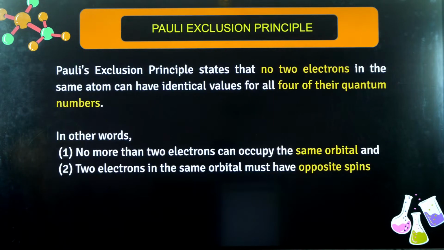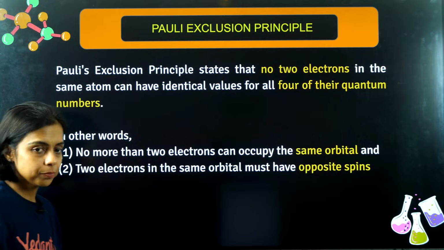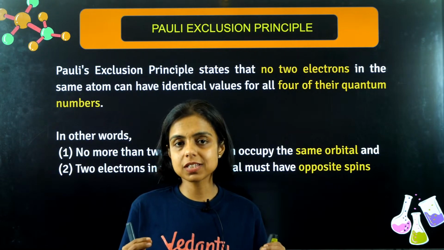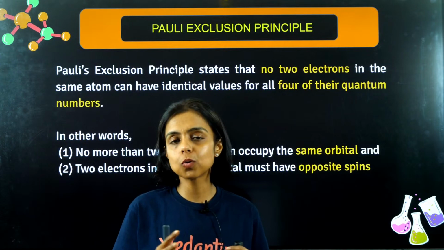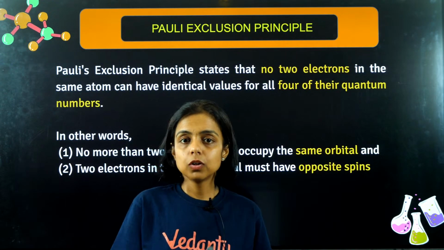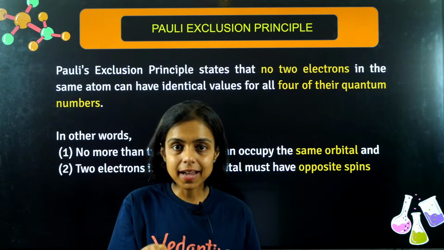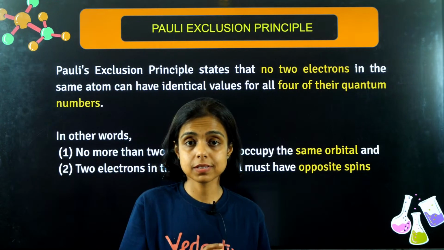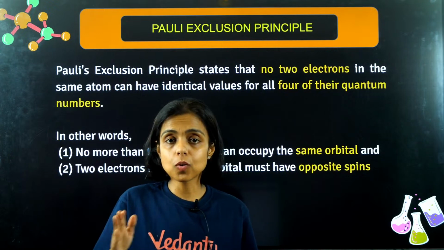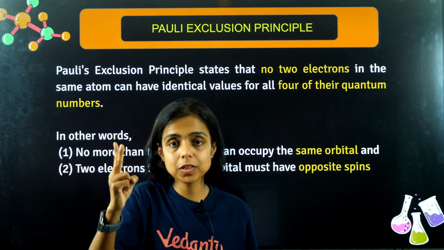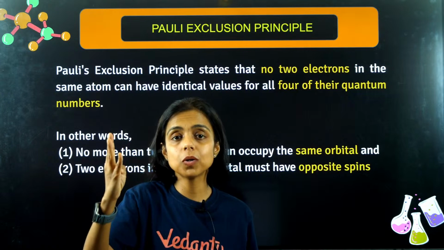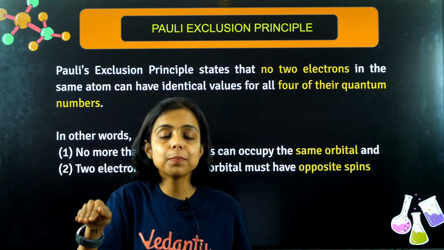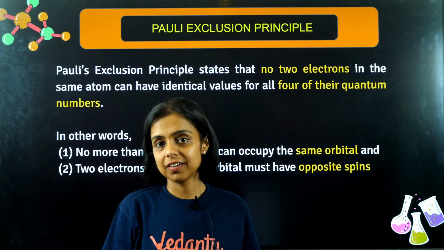Okay, guys. So now the last rule, Pauli's exclusion principle says no 2 electrons can have the same value of all the 4 quantum numbers in an atom. No 2 electrons in an atom can have same value for all the 4 quantum numbers, right? That means all the 4 quantum numbers, principal quantum number, azimuthal quantum number, magnetic quantum number, spin quantum number. For 2 electrons belonging to the same atom, all these numbers cannot be same, right?